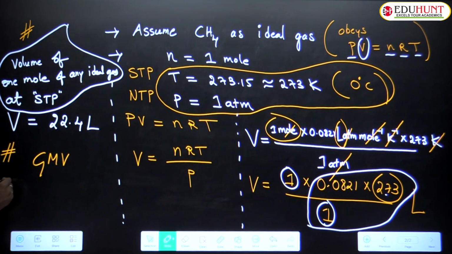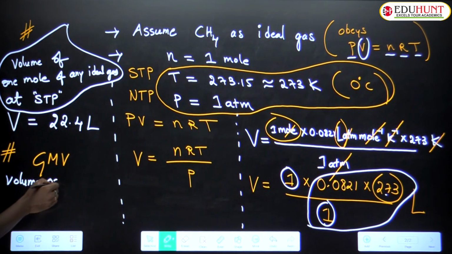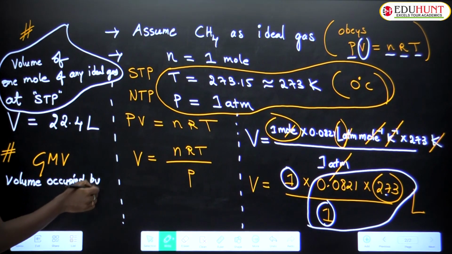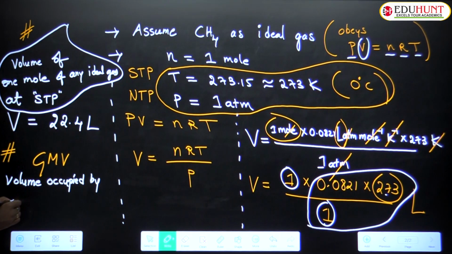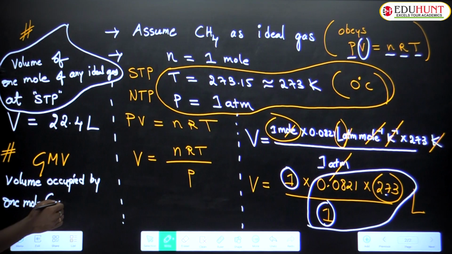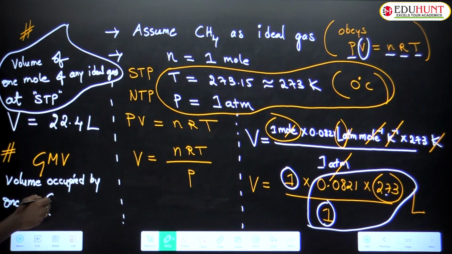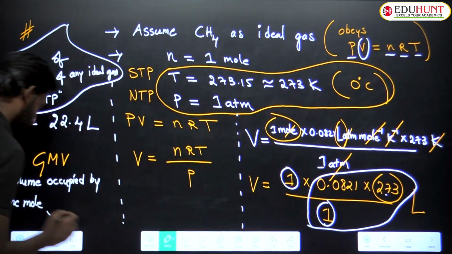Why, sir? Volume occupied by 1 mole. 1 mole means how much mass? Molar mass.